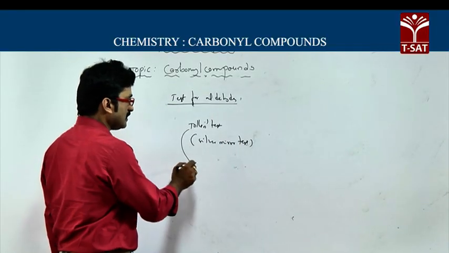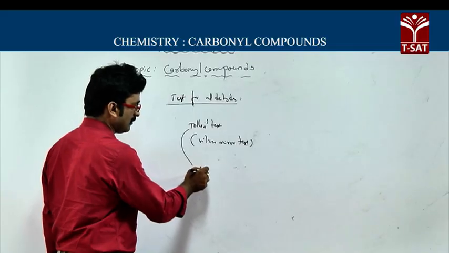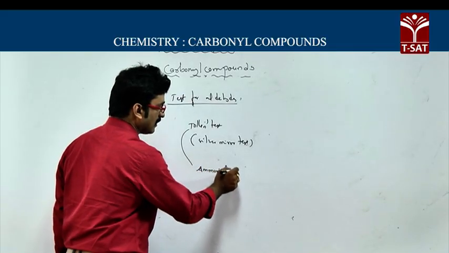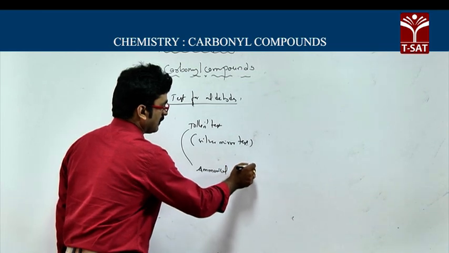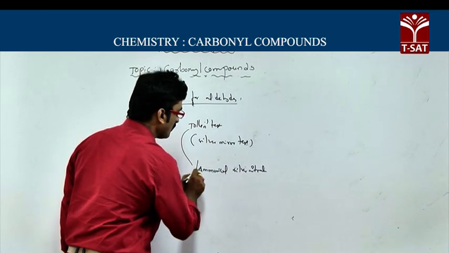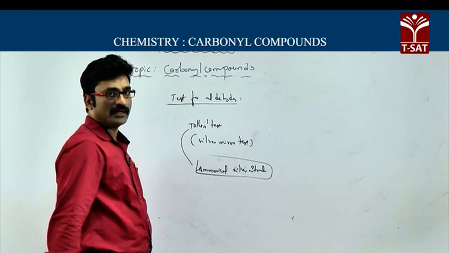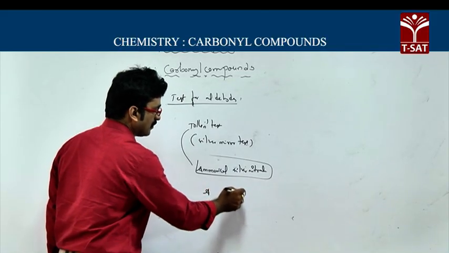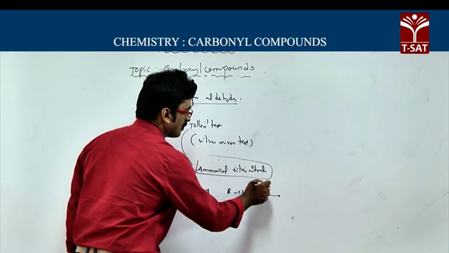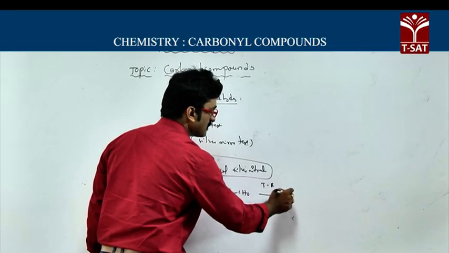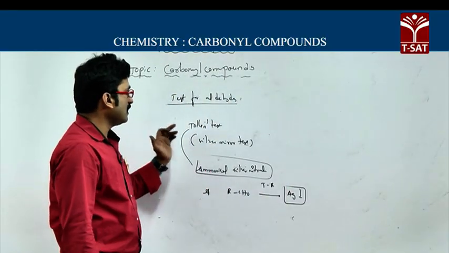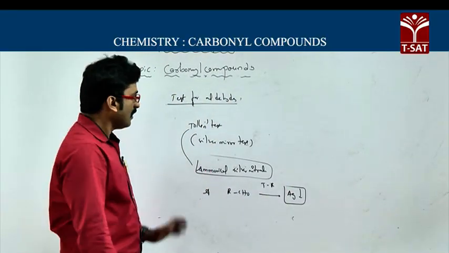Tollens reagent is nothing but ammoniacal silver nitrate. Aldehydes, RCHO, react with Tollens reagent and give a silver mirror. So with the help of Tollens reagent, we can identify aldehydes.